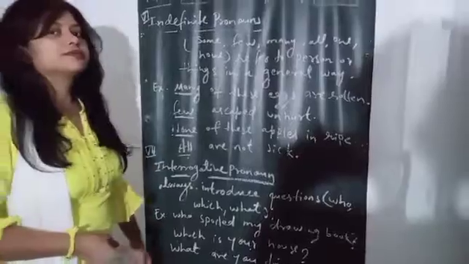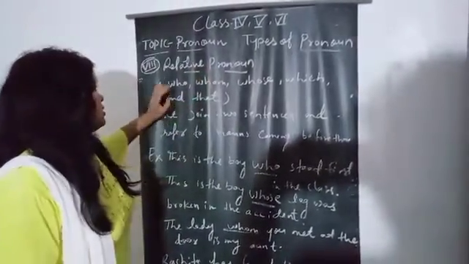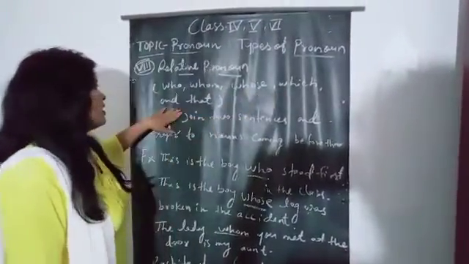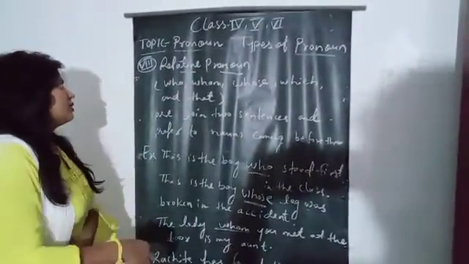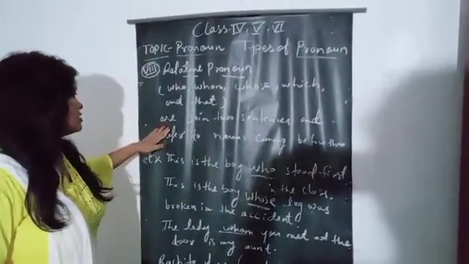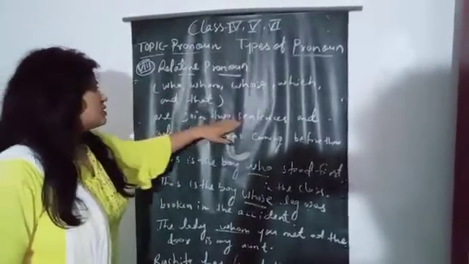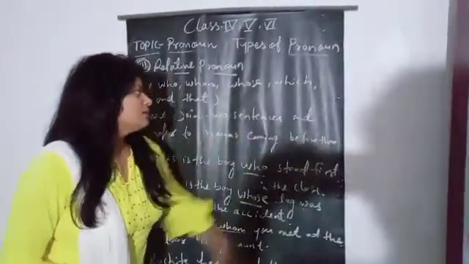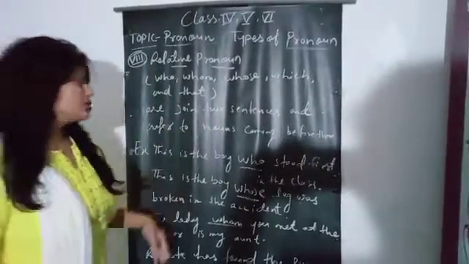Who, which, what. Student, now talking about relative pronoun. What is a relative pronoun? The words who, whom, whose, which, and that, used in a sentence, are called relative pronouns, and they tell the relation between persons and things. Relative pronouns join sentences and refer to nouns coming before them.